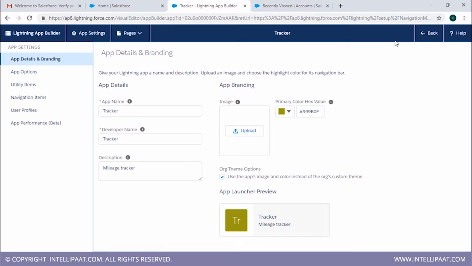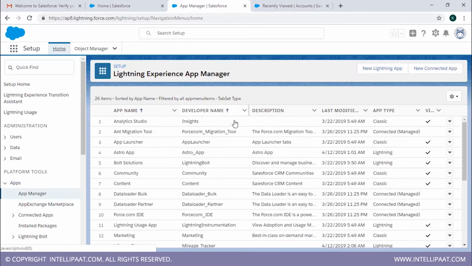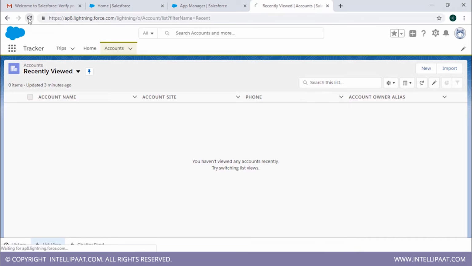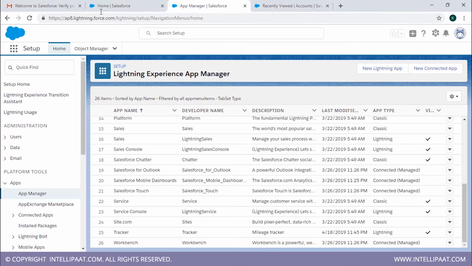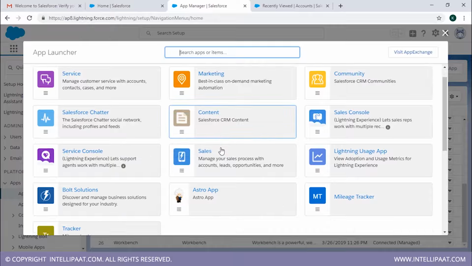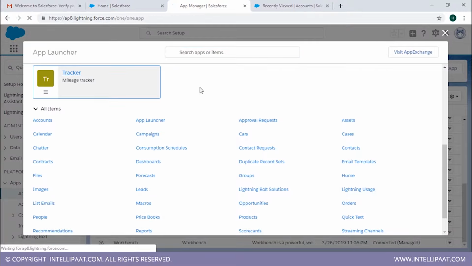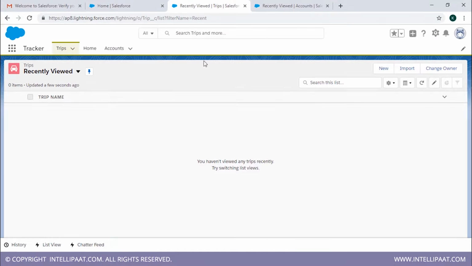And then we're just going to click on back. We're going to refresh this, and now we have everything that we need. Let's go to this checkerboard kind of thing and click on tracker. And we have it here. All right, so we just created our application. That is how you create an application, I guess.